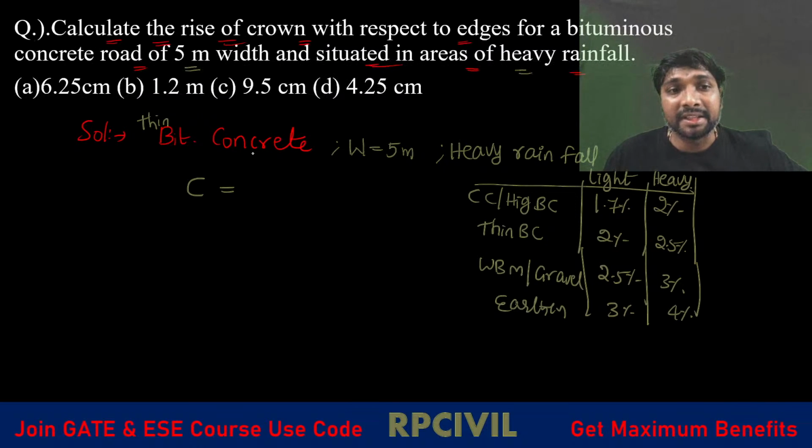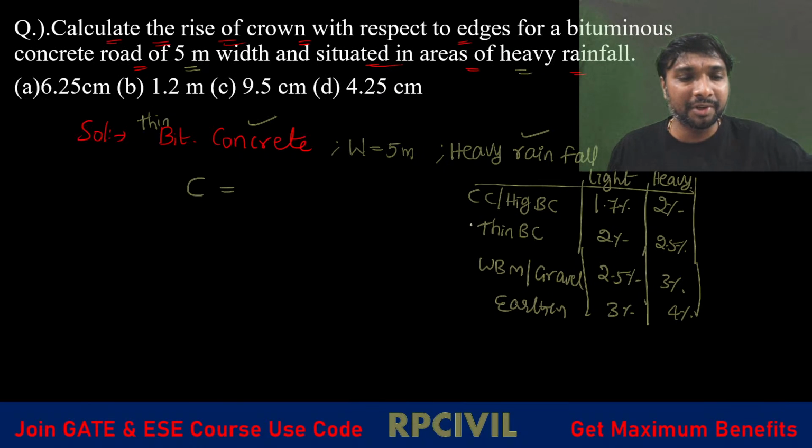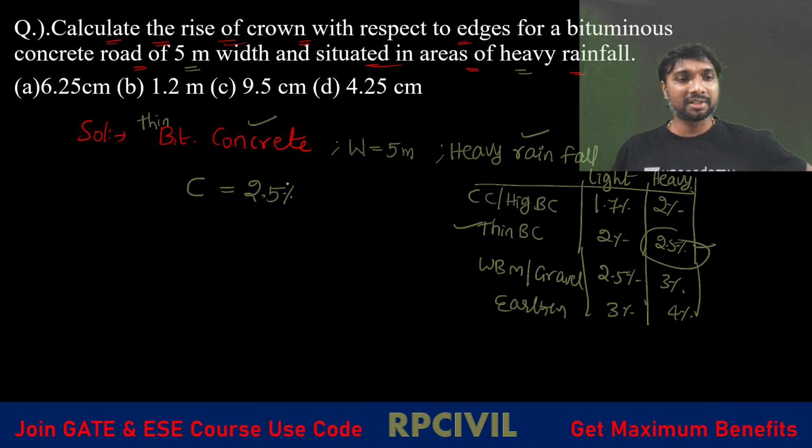So now tell me, thin bituminous concrete in heavy rainfall region means what? How much will it be? What is that camber? That camber is equal to 2.5 percentage, yes or no? Thin bituminous concrete in heavy rainfall region, 2.5 percentage obviously, right? 2.5 percentage is equal to how much?